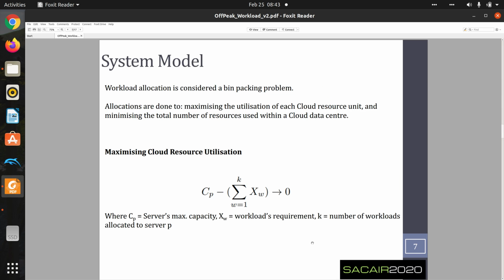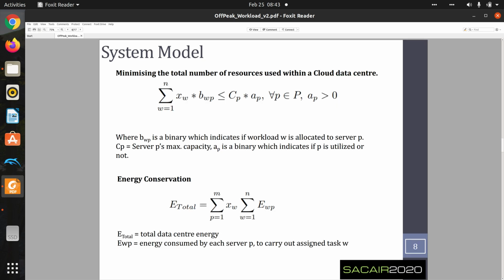For the models we used, the objective was to maximize resource utilization, that is, to maximally utilize each server while ensuring that we are still below its utilization threshold, the threshold at which it starts to become overwhelmed. Secondly, we also try to minimize the number of resources used. That is, even though we are maximizing each server's utilization, we also ensure that we use the least number of servers, and this directly translates to energy conservation, as 10 servers will consume less energy than, say, 20 or 30 servers.